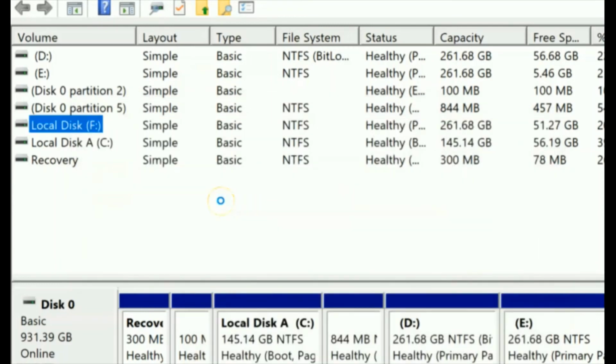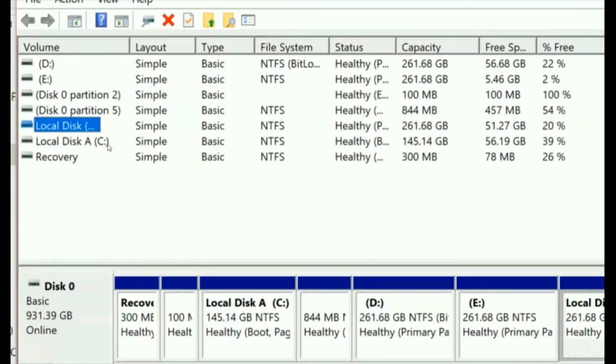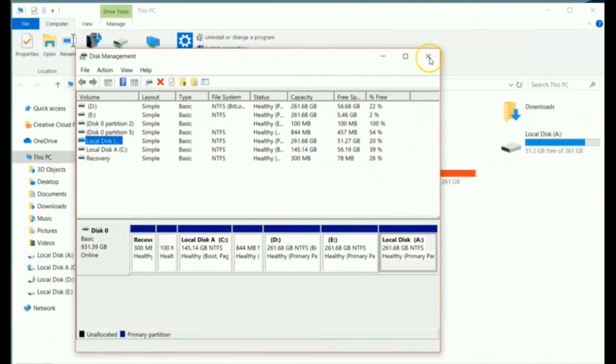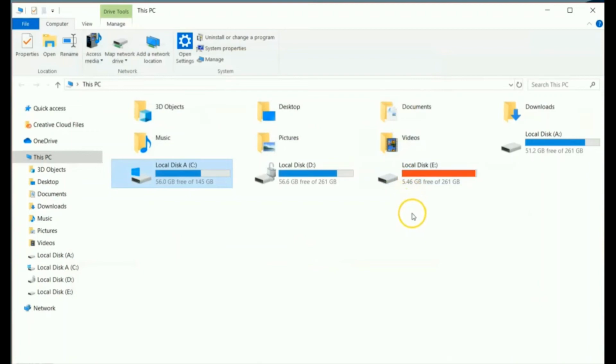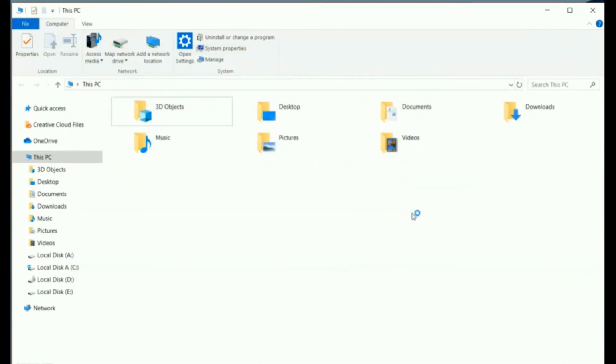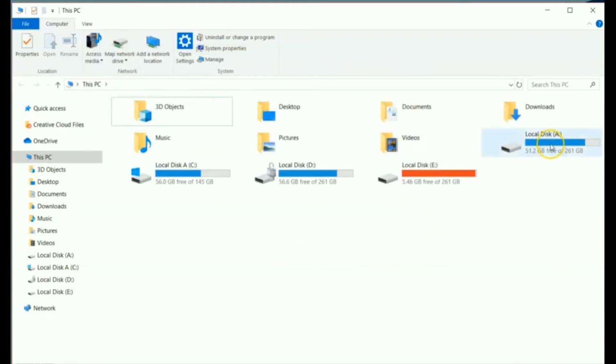Now click on yes. So you can see that the disk partition operation has been performed and it's renamed. Now we can go and see that. Refresh it and see whether it changes. Yes, now you can see that local disk F has been renamed as local disk A. Now what's the problem occurring here? Why is the letter A not being assigned to C here?